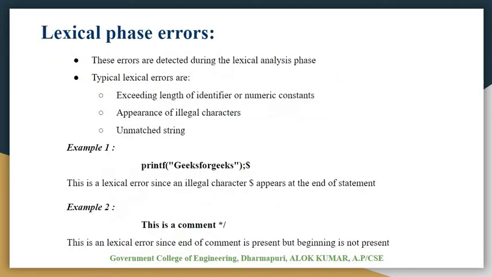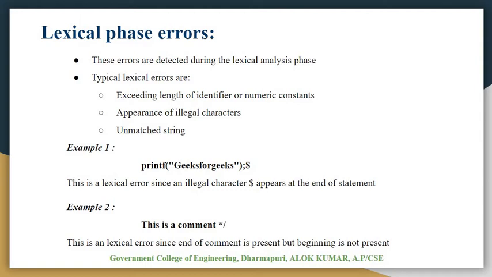Now here we will see lexical phase errors. What types of errors can occur in the lexical phase? These errors are detected during the lexical analysis phase. Typical lexical errors are exceeding the length of an identifier or numeric constant, and the appearance of illegal characters.